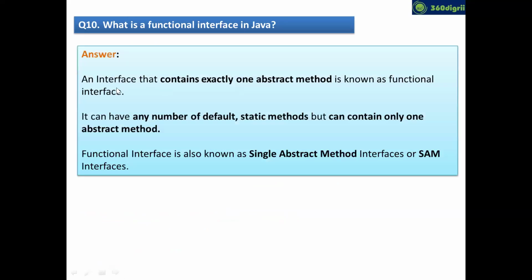Now, if you read the definition, buddy, an interface that consists of exactly one abstract method is known as a functional interface. And a functional interface can have multiple default and static methods. Just now we covered that. A functional interface can have multiple default and static methods, but the rule is only one abstract method should be there. In real-time use cases, we use a term called SAM interface. This functional interface is also called a SAM interface. SAM stands for single abstract method.